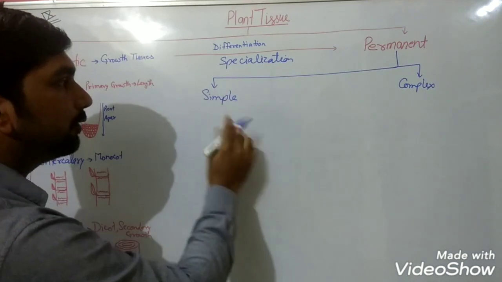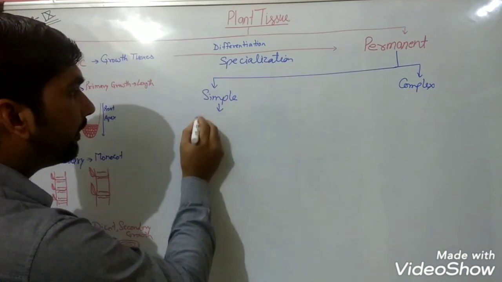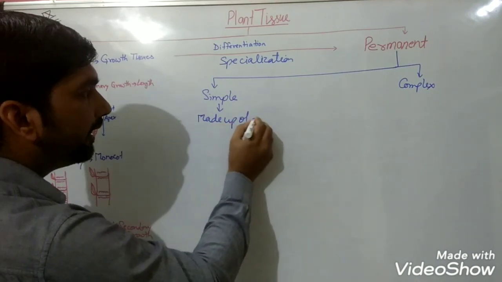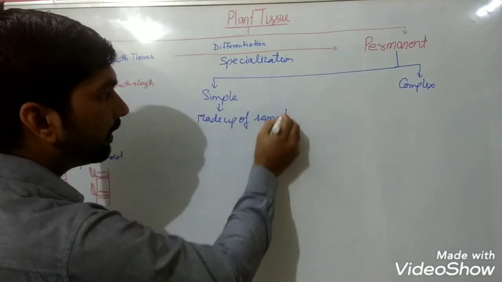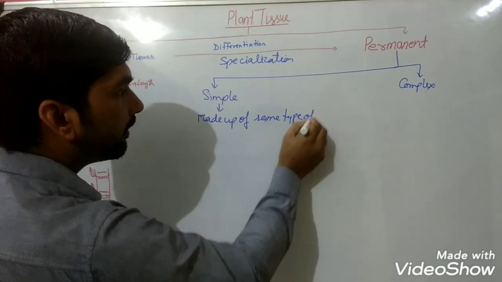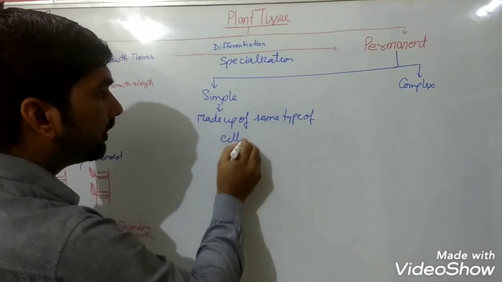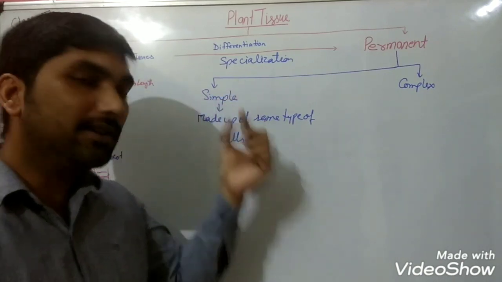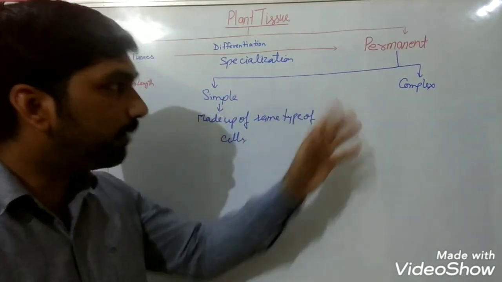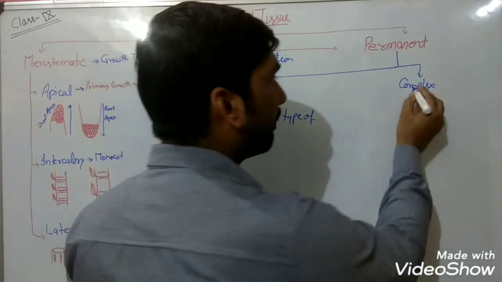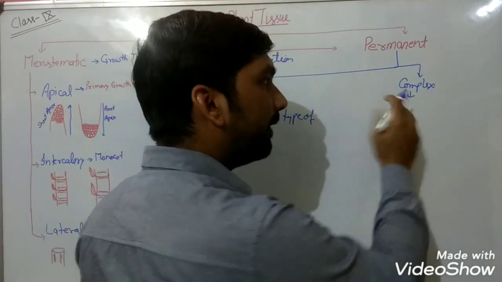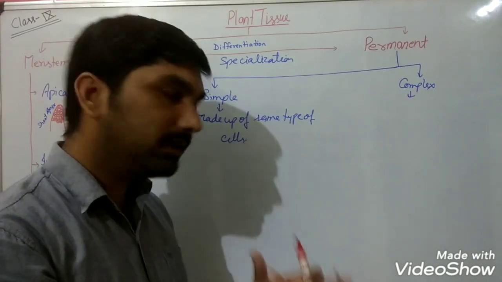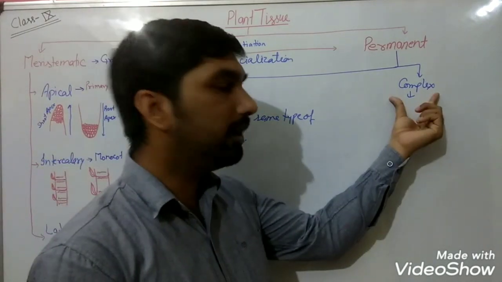Simple permanent tissue is made up of the same type of cells. Means simple permanent tissue consists of only a single type of cell, but when we talk about complex permanent tissues, they are a combination of more than one type of cells, and that's why they are known as complex tissues.